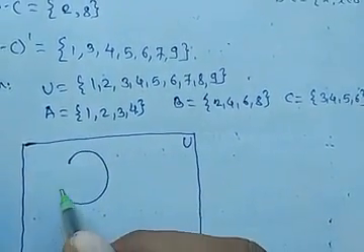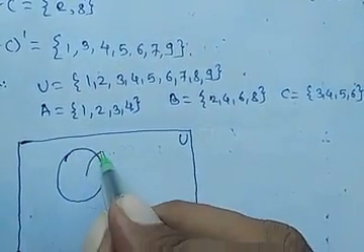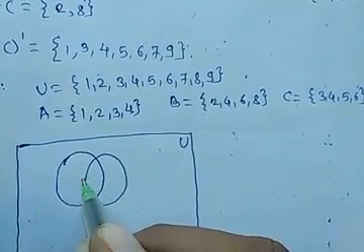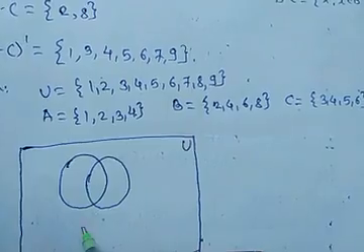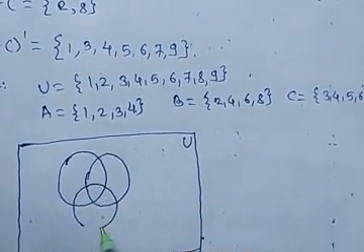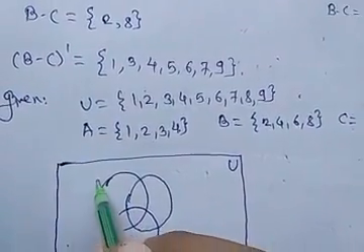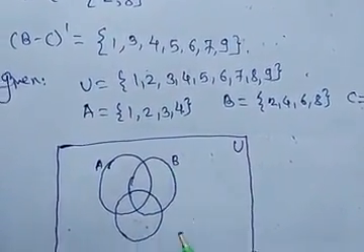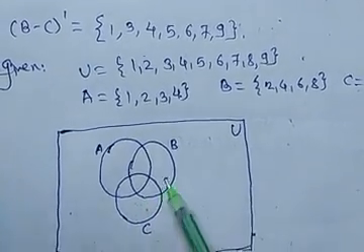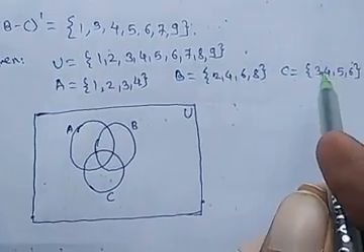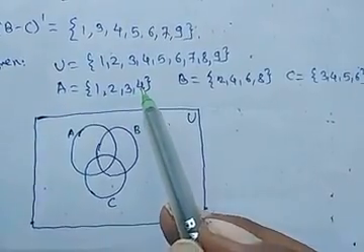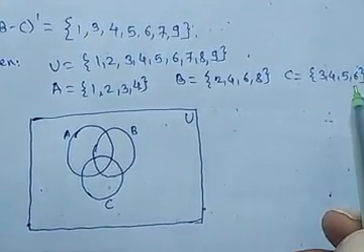If there is no common part, then the sets will be disjoint. Here some part is common among the 3 sets, A set, B set and C set. The common element from A, B and C is, I think, 4.